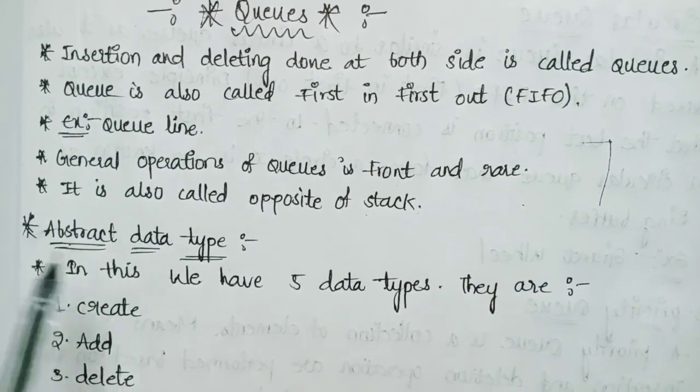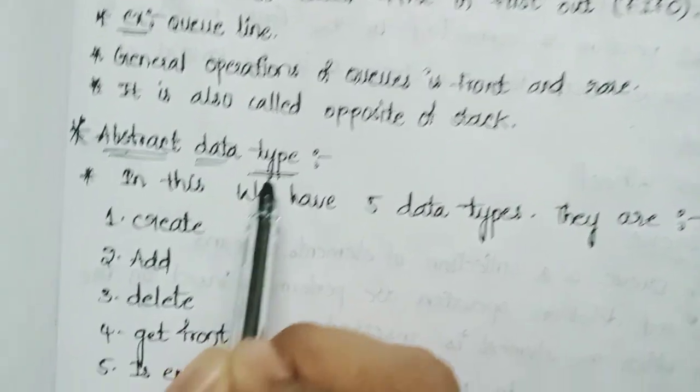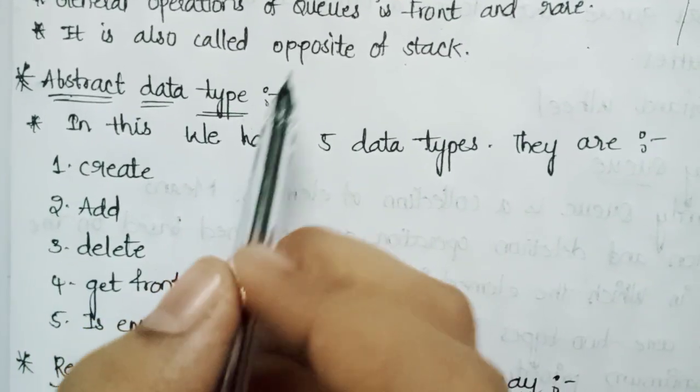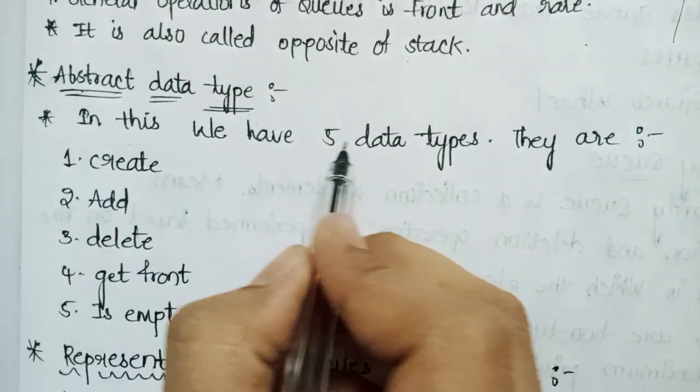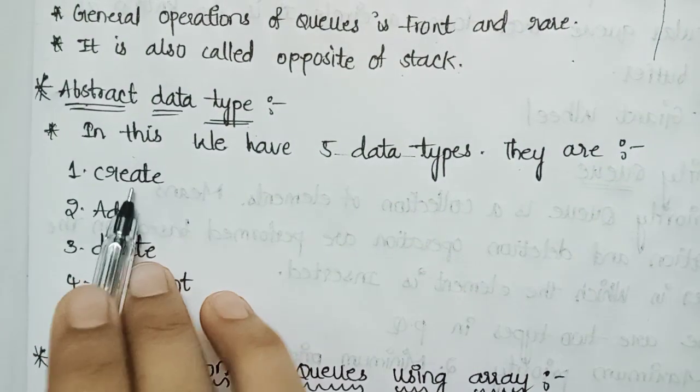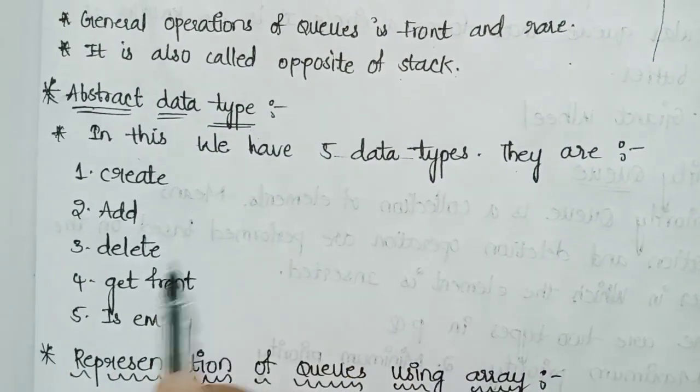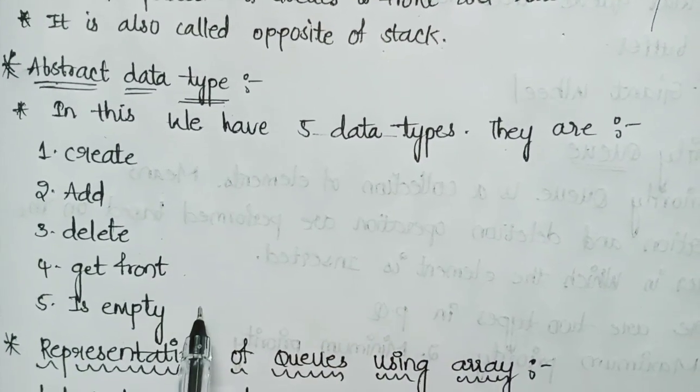Now coming to the next topic, abstract data type. It is also called the primitive data type of queue. There are 5 operations in the queue: create, add, delete, get front, is empty.